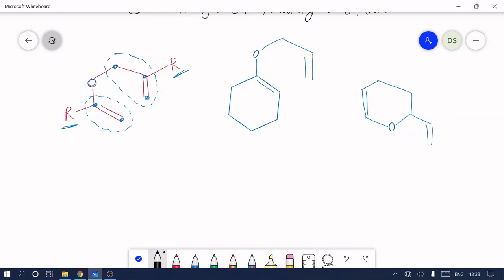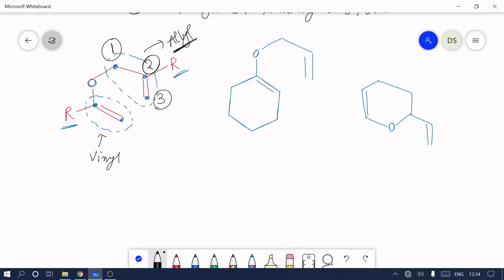Okay, now turn to give numbering. So we have two groups, one is vinyl and another is allyl. Always start the numbering from the allyl group, and allyl has 3 carbons. So always give number 1 to the allyl sp3 carbon. 1 is attached to 2 and 2 is attached to 3.